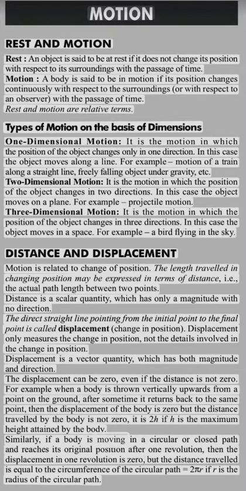Similarly, if a body is moving in a circular or closed path and reaches its original position after one revolution, then the displacement in one revolution is zero, but the distance traveled is equal to the circumference of the circular path, which equals 2πr if r is the radius of the circular path.